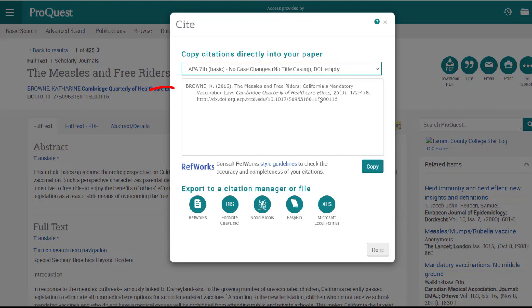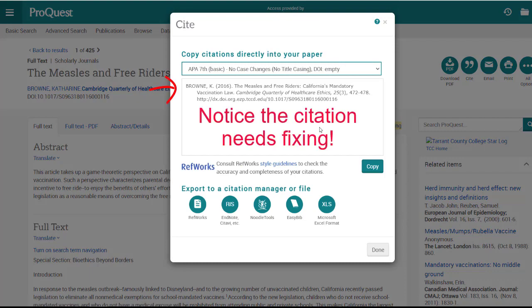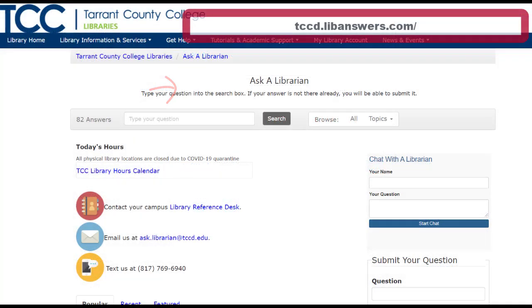If you have questions about finding articles, ask a librarian. Help is available through email, chat, and in person. You do not need to make an appointment to talk to the first available librarian. We are here to help you.